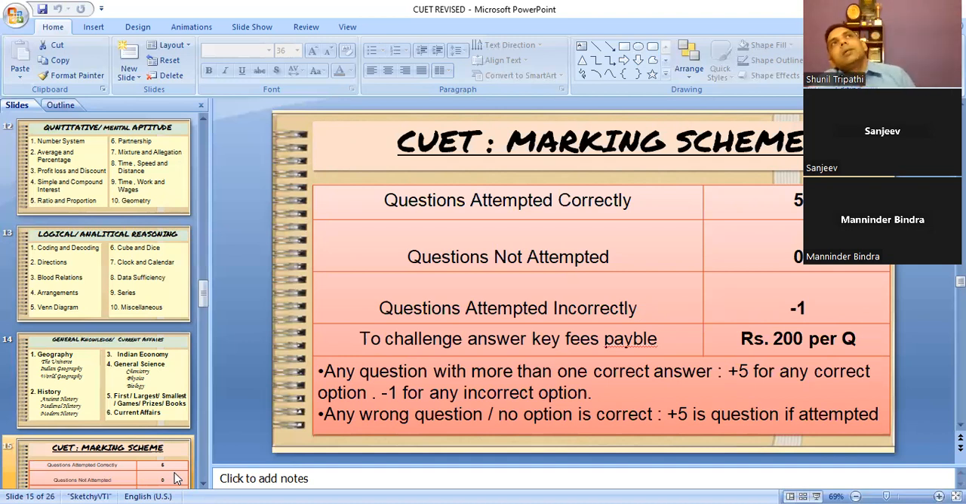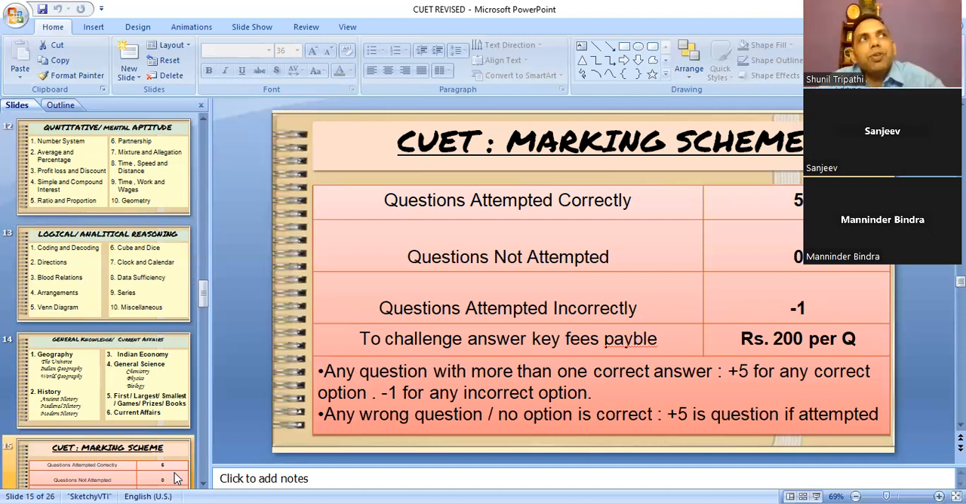Sometimes it happened last year that somebody says, no, I have marked A and A is the right answer, NTA has given the wrong answer. Generally it is not so. But if you have this in your mind, you can challenge the NTA answer key by paying 200 rupees per question. The subject expert will go through it, and if they find your challenge is correct, your marks will be increased. This is the rechecking procedure.